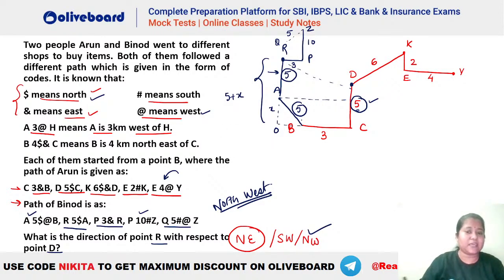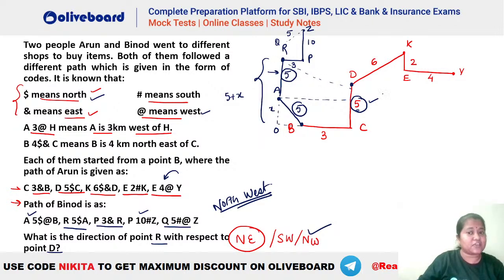That is from B, right? From point A, he is starting. So B is 5 meters towards the northwest. So A is here. Then your R is towards the north here of A. So you can see R is towards the north. Then we have your P, and then we have drawn your Z, right? Similarly, like we have drawn for Arun also. Now the question is, what should be the direction of R with respect to D?